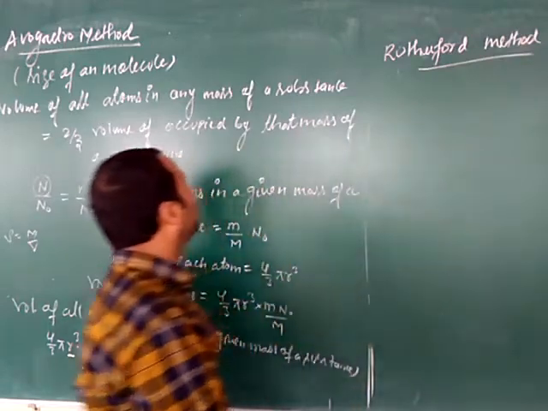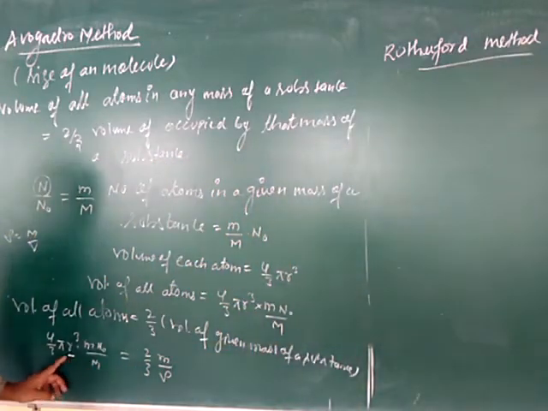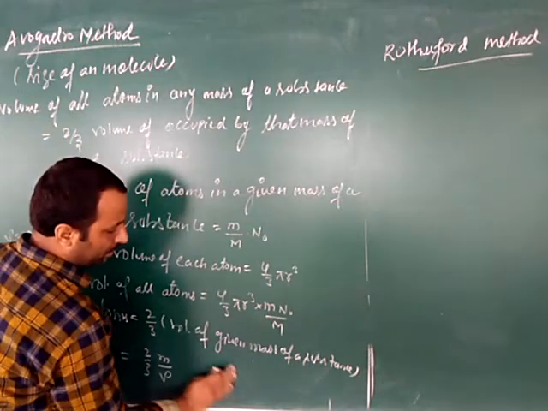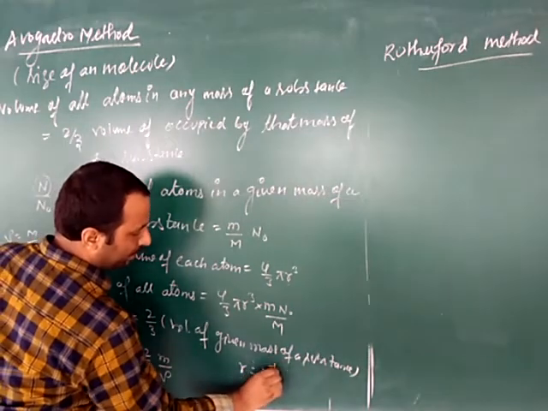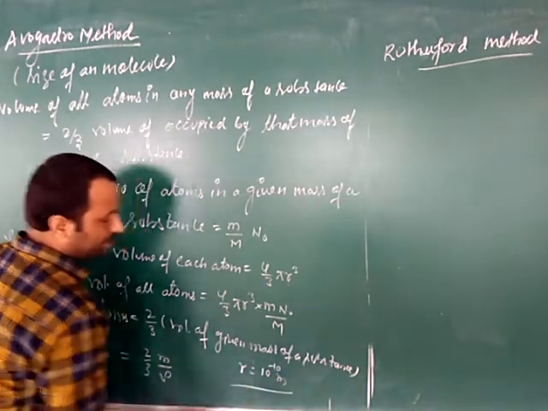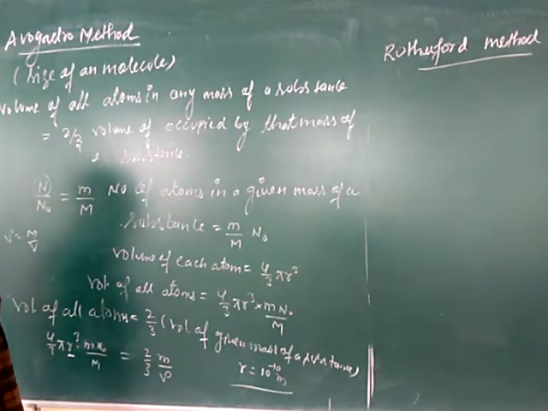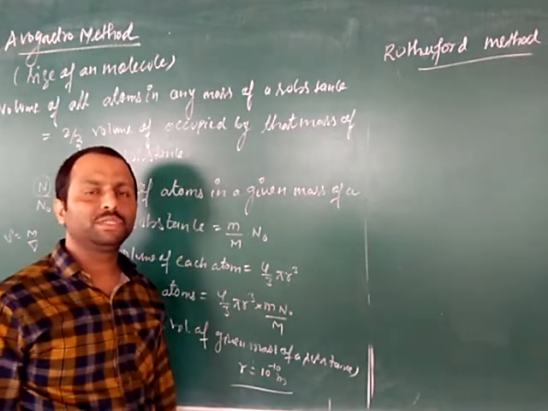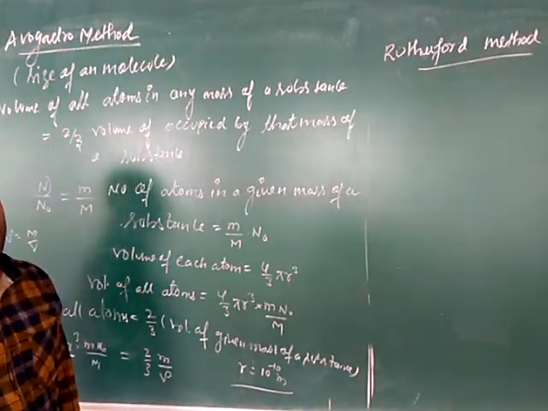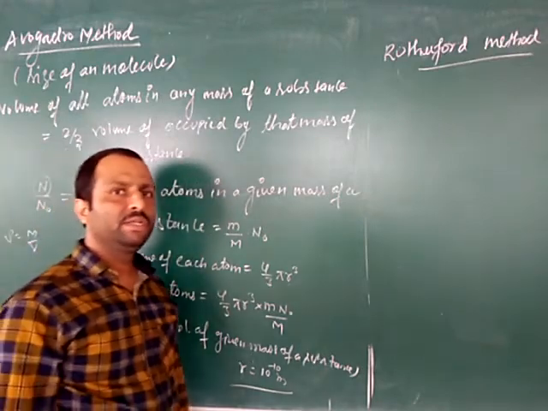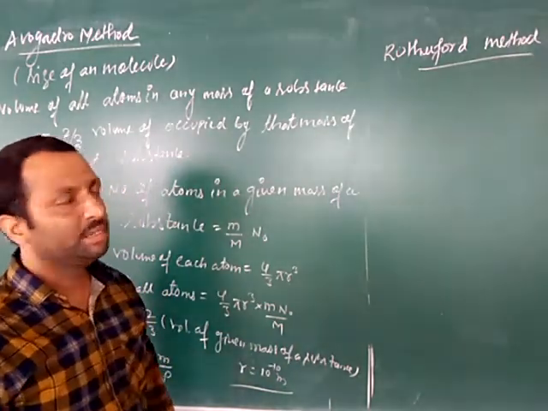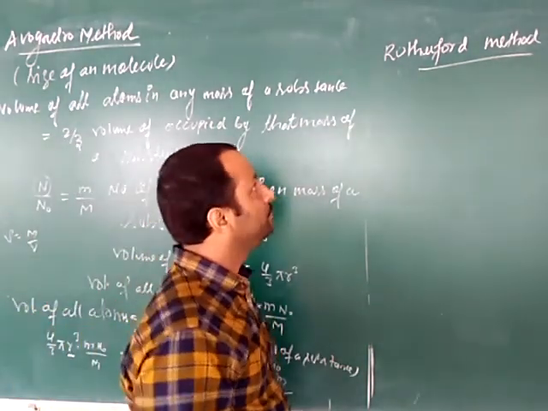Here in this method, when the radius was calculated, it is of the order of 10 to the power minus 10 meter, that is of the atomic dimensions. But when we go inside the atom, a nucleus is there whose dimension is 10 to the power minus 15. So for that still smaller distances, Ernest Rutherford has developed a method.